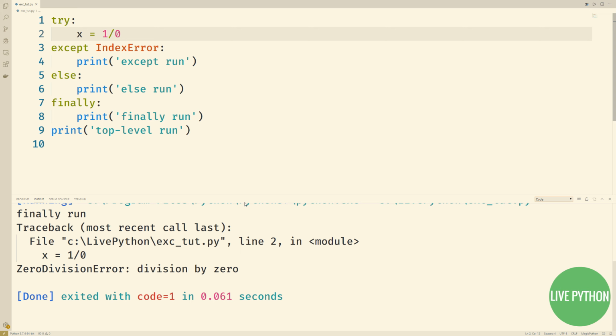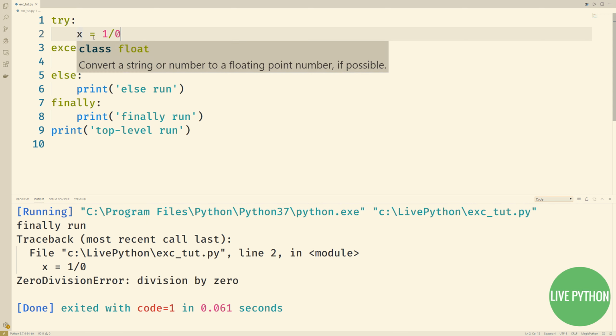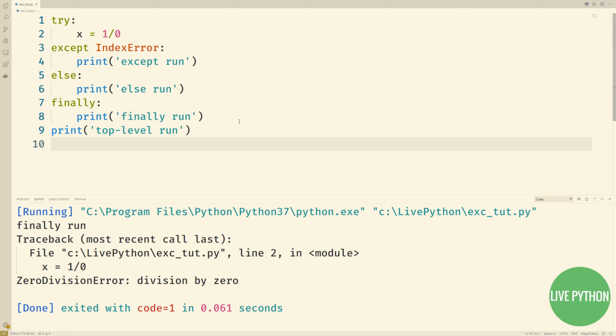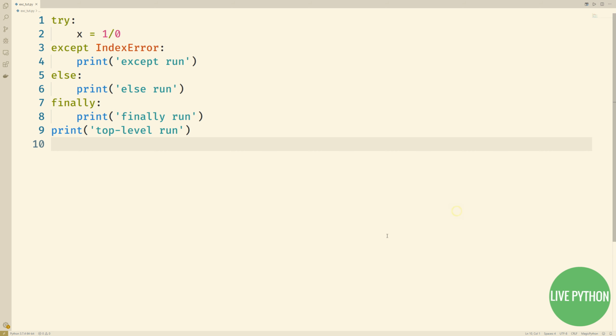The default exception handling mechanism is run, so our program is halted, and the "top level run" is not printed as we can't continue execution of our program. The next section is a bit wordy, so feel free to either listen to it again or listen to it after you've covered the subsequent examples in this tutorial.